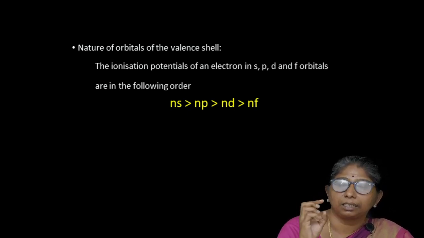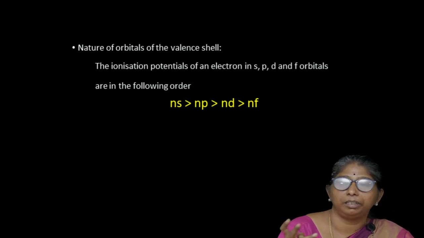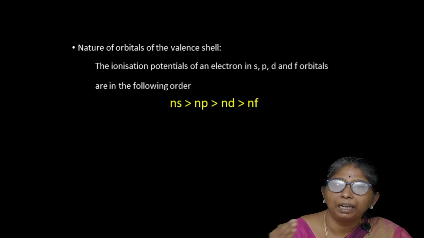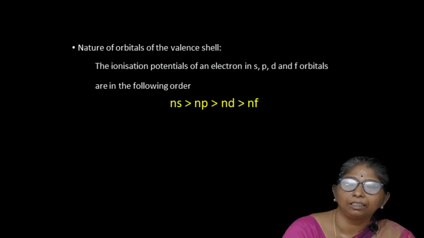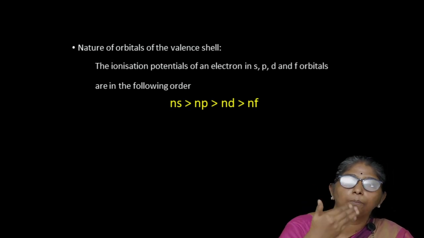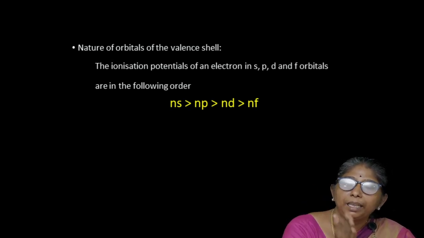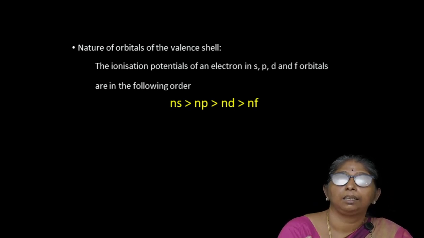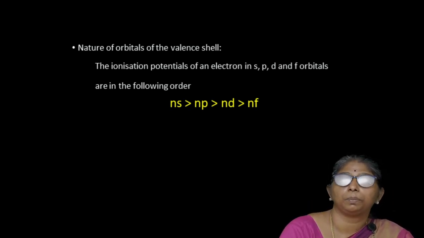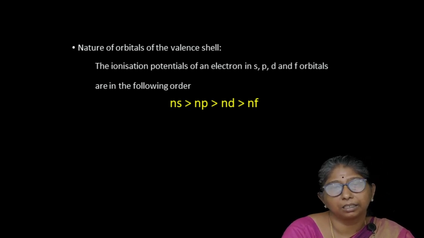That is, if there are S electrons, P electrons, D electrons, or F electrons, which electron has to be removed, you have to see. If F electrons are removed, very less ionization energy is needed, and if D electrons are removed, that is somewhat more, the value increases. P electrons, still again the value increases, and if the electrons are removed from S sub shell or S orbitals, then the energy increases further.